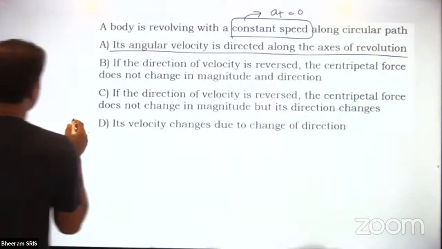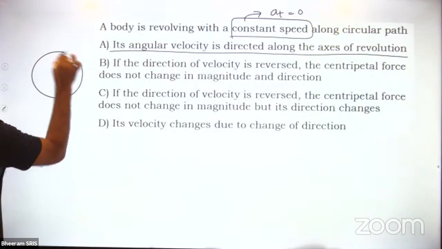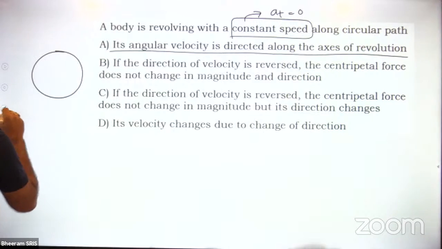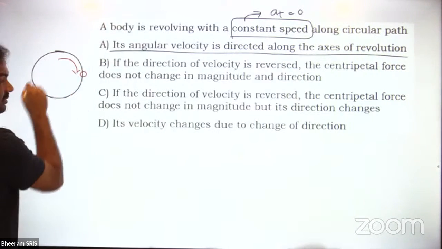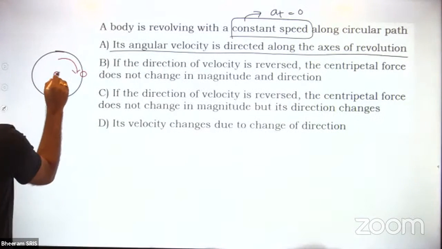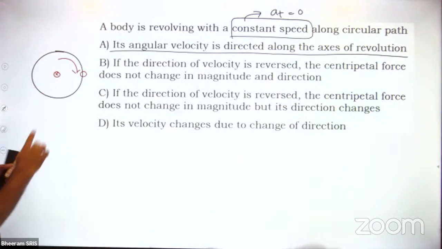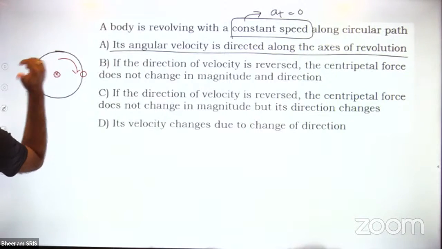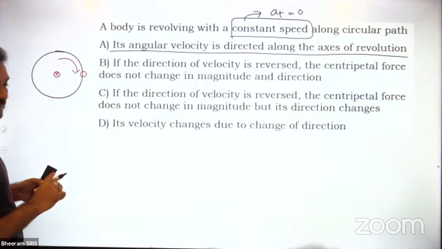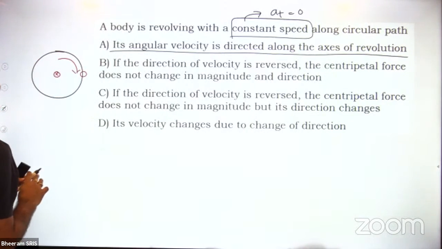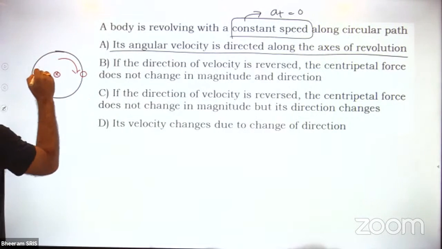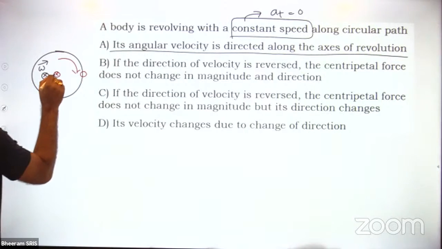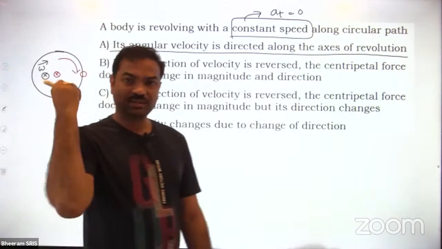So already we discussed. Suppose this is the object revolving. In what sense? You can take anything, let us say the particle is revolving in the clockwise sense. Then what is the axis of rotation? This is the axis of rotation, perpendicular to the board. Then how is the omega direction? If you curl your fingers, then the omega direction will be into the board. So the axis is perpendicular to the board, and omega is into the board.